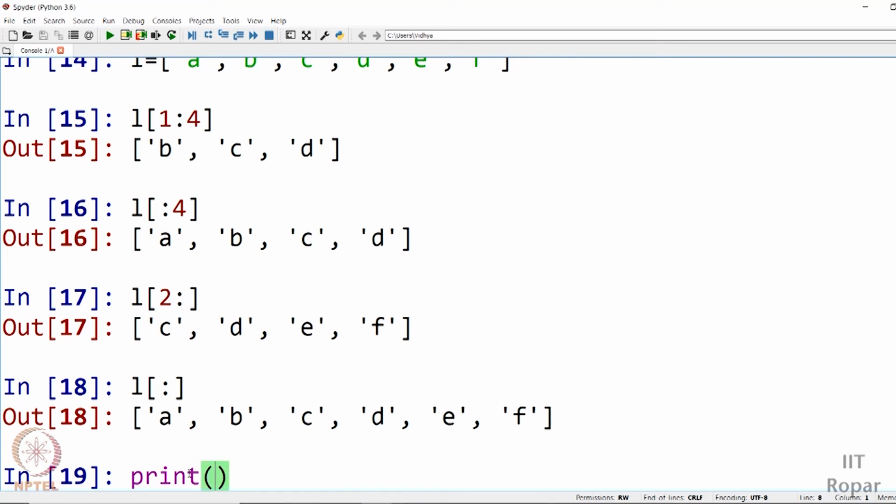The index function returns the first occurrence of the given element in the given list, right? So this is how this index functionality works. So what all have you seen?